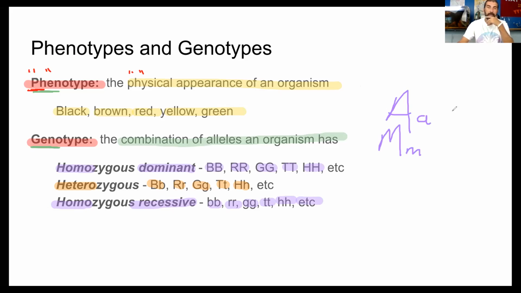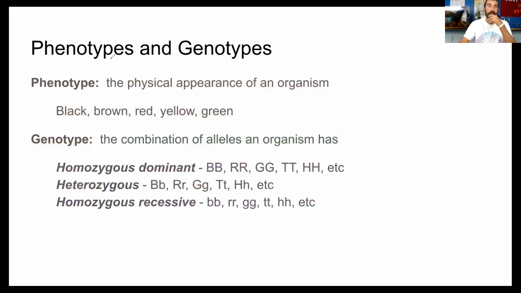If I said, give me both of these in a homozygous dominant form, well, that would be AA, and then this would be big M, big M. Then if I said, give it to me in a homozygous recessive form, well, that would be little a, and then little m, little m. All right, so you do need to know what these words mean and then how they're related to a genotype. Now, again, the letter doesn't matter. It's all about what kind of combination you have.